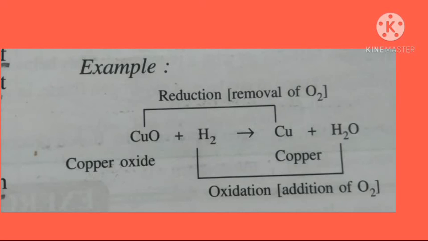In this reaction, copper oxide gets reduced to copper while hydrogen is oxidized into water. Thus, in this reaction reduction and oxidation take place simultaneously. Here, copper oxide acts as an oxidizing agent.